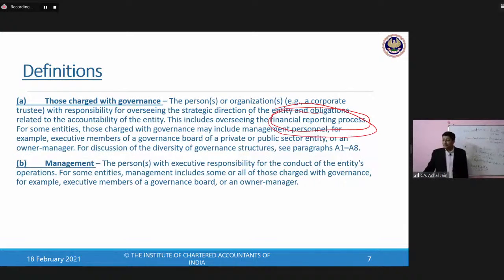Sumit is asking, so CEO, CFO would be the management? Yes, they would be the management.